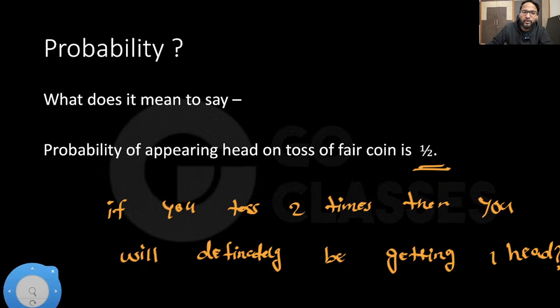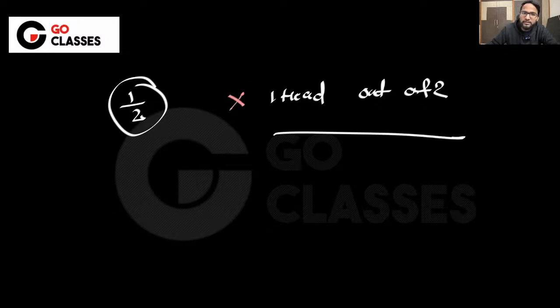What does it mean to say on average? See, if I'm saying that the probability is 1 by 2, then I'm not saying that you will get one head out of two. This is not what I'm saying. Similarly, I'm not saying that you will get two heads out of 4. Am I saying this if I'm saying the probability is 1 by 2? No, I'm not saying that also.